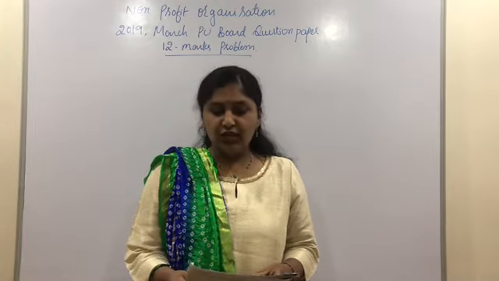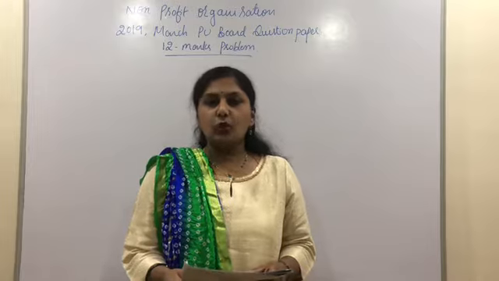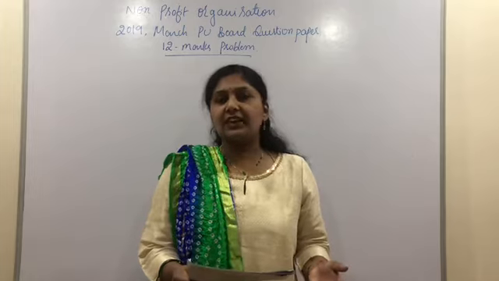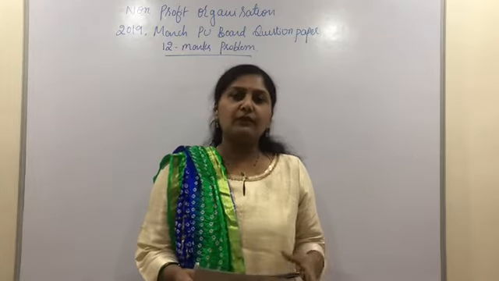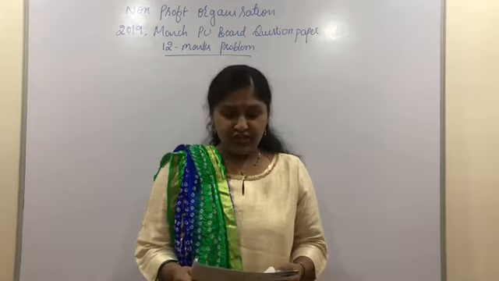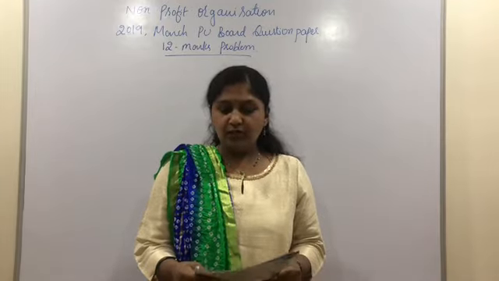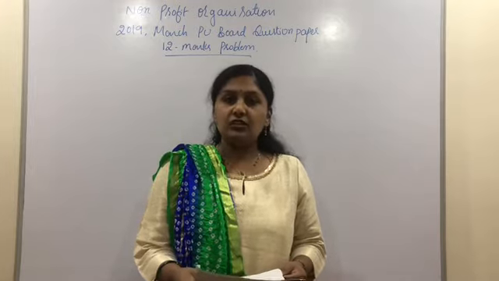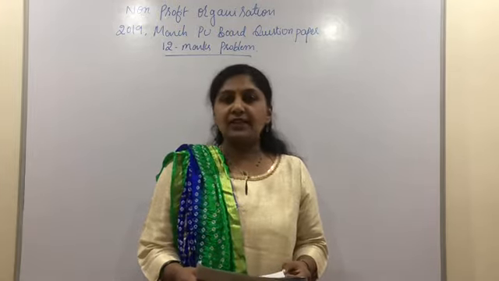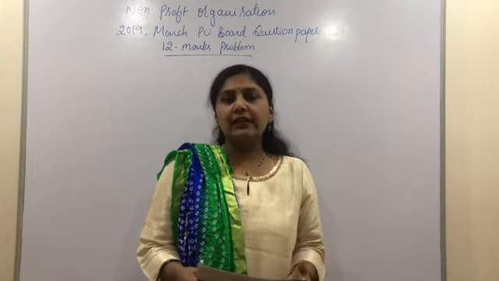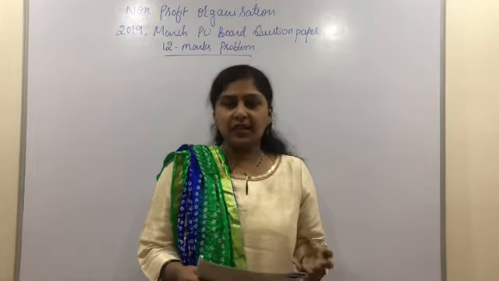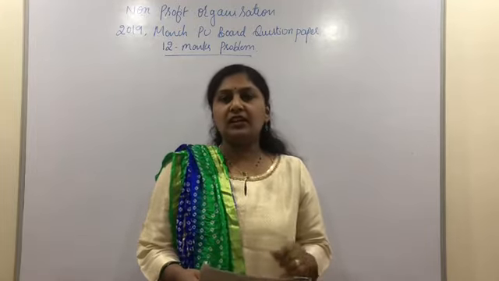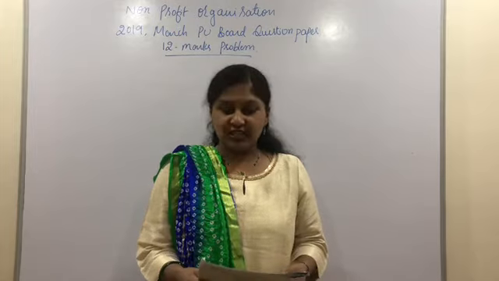Next, salary outstanding on 31st of March 2018 is rupees 1,000. So this we need to add to the current year salary in the income and expenditure account, and one more time we need to treat it as a current liability in the balance sheet. Depreciate furniture and books at 10% each. The most important thing in the problem is we have to calculate the depreciation only on the opening balances of the asset. We are not calculating depreciation on the additional purchases of the asset. So we need to treat it once below the expenditure, and one more time it has to be deducted from the respective assets on the asset side of the balance sheet.